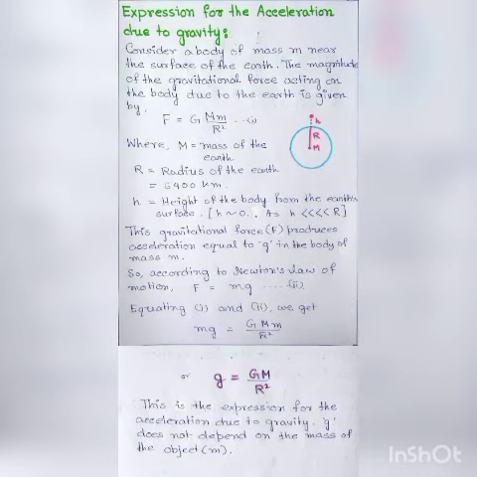Next, we will discuss the expression for the acceleration due to gravity. Consider a body of mass small m near the surface of the earth.